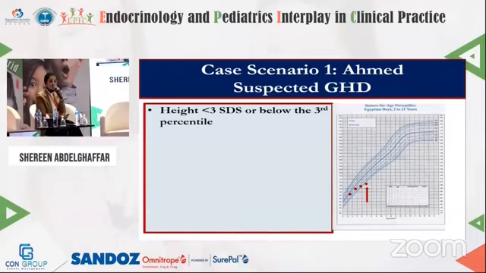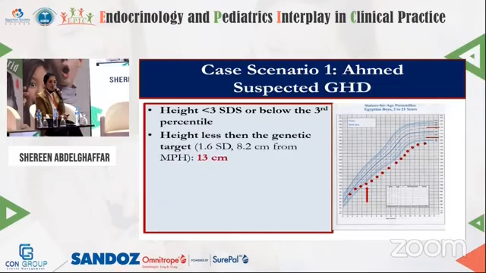So this is a case scenario. Ahmed suspected to have growth hormone deficiency. As you see here on the slide and on the growth chart, Ahmed has a height below -3 standard deviation score, or below the 3rd percentile if you're using the percentile curves. And if we just project his height, we will find that he's away from the mid-parental height. Being away from the mid-parental height by 8.2 centimeter or by 1.6 standard deviation score, this excludes familial short stature.